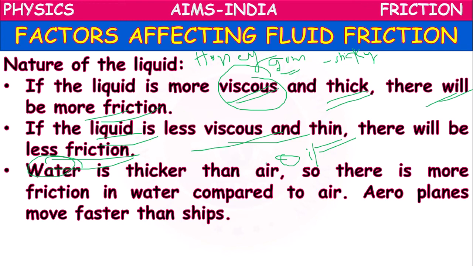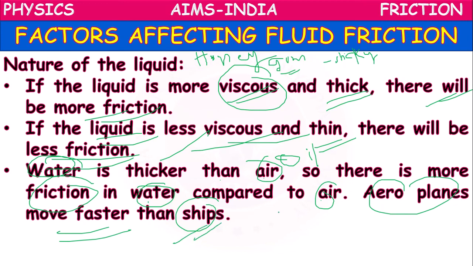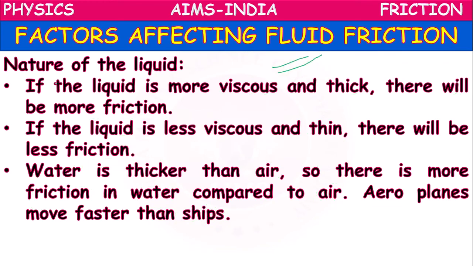If you compare water and air, water is thicker than air. So that's why there will be more friction offered by water compared to air. So that's why aeroplanes move faster than ships. Because aeroplanes fly in the air, and air friction is less compared to the water friction experienced by ships. So fluid friction depends on the nature of the liquid. So what is the main nature? Viscosity. Viscosity means sticky nature.